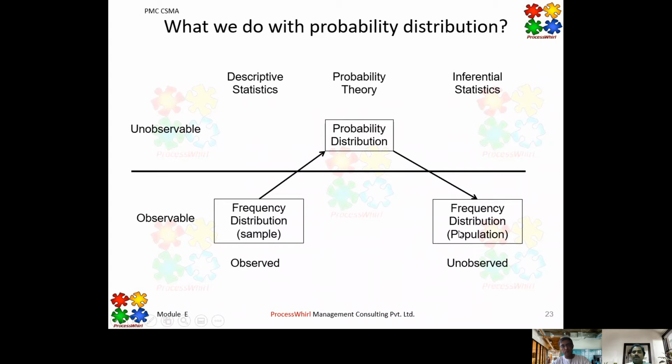That is how the differences are. So let us be very clear between the observed and unobserved behavioral patterns. Based on the observed behavioral pattern, we are going to predict or forecast the unobserved behavior. And this is called inferential statistics.